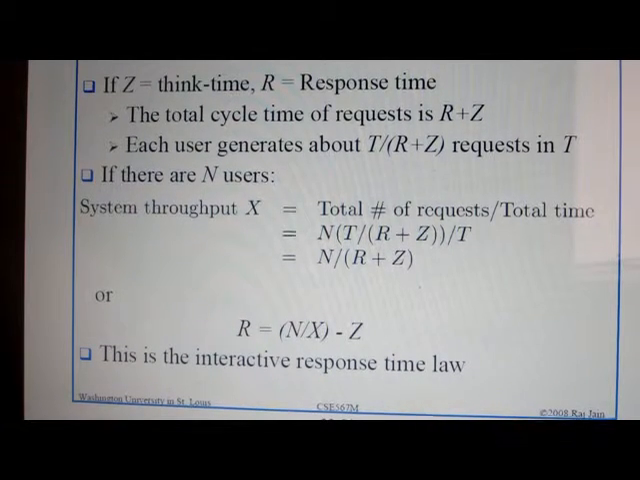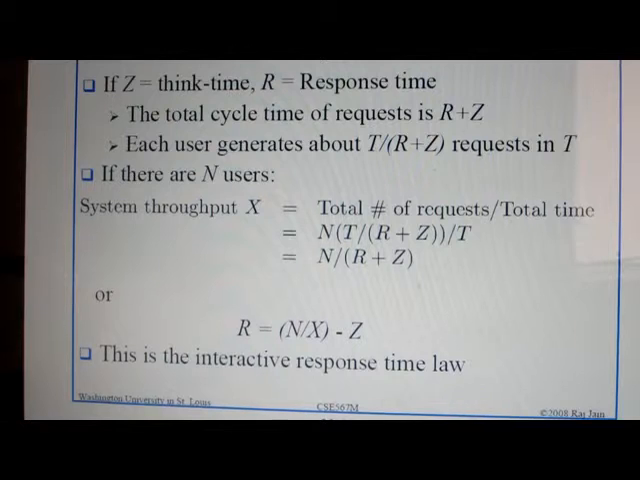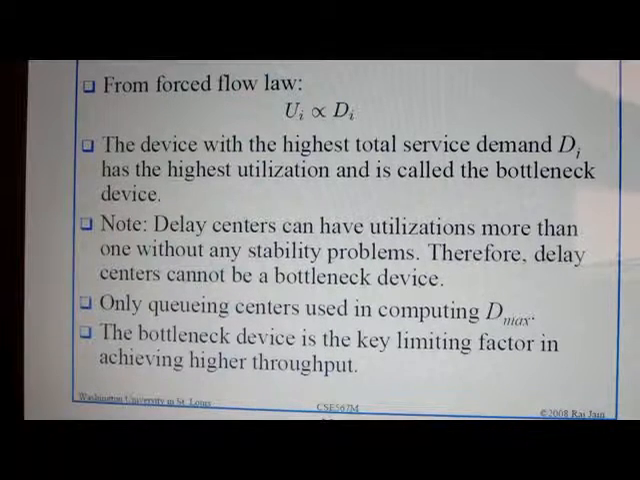Now we talk about the interactive response time law. If we consider Z as the think time and R as the response time, then the total cycle time of a request is R plus Z. Each user generates about T divided by R plus Z requests in time T. If the number of users is n, then the system throughput X is equal to the total requests divided by total time. Here we derived it, and finally we get R is equal to n by X minus Z, and this is called the interactive response time law. Now second is bottleneck analysis.